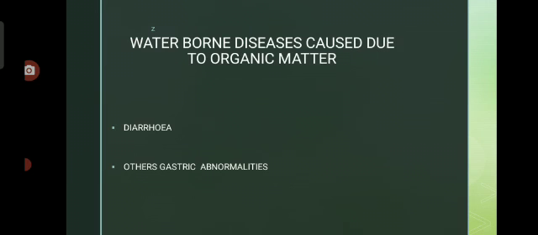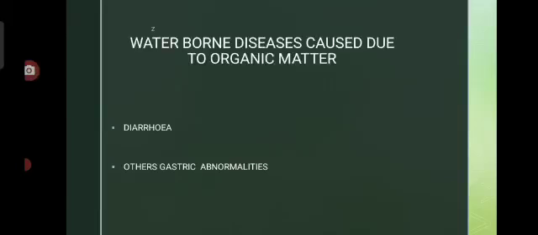The next one is waterborne diseases caused by organic matter. First is diarrhea. If solid waste is dumped into the nearest water body, it gets decomposed, but during partial decay, if these waters are consumed by the public without proper treatment, this may occur. That is diarrhea, and also amoebiasis. These are the two main common waterborne diseases.